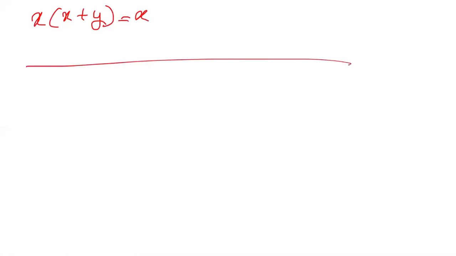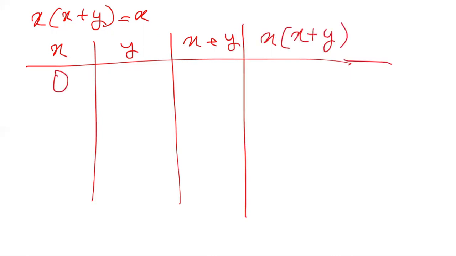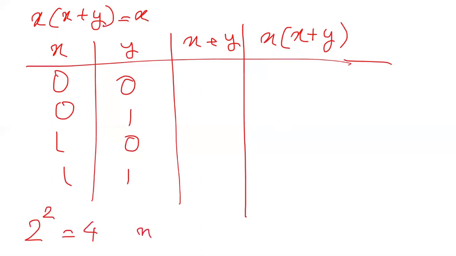I will have x and y as the variables, then x plus y, and then x into x plus y. So 0 0, 0 1, 1 0, 1 1, because there are two variables, x and y, so I'll have 2 to the power 2, that is 4 possible combinations. If I have n variables, I will have 2 to the power n combinations.